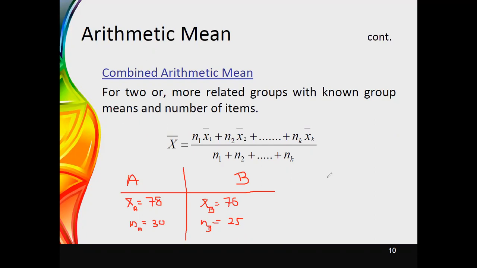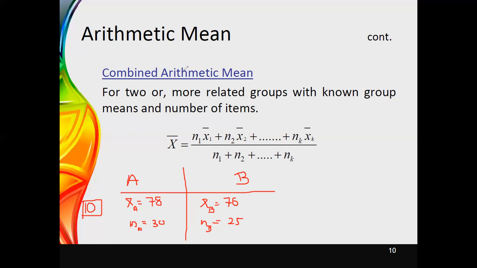Now I need to obtain the average mark a student obtained in this grade. Think about this may be grade 10 in your school. For grade 10, we had two classes, and we have obtained these data. Now I just need to obtain the mean value for mathematics that the students have obtained in grade 10. What we can do is combine these two classes together.